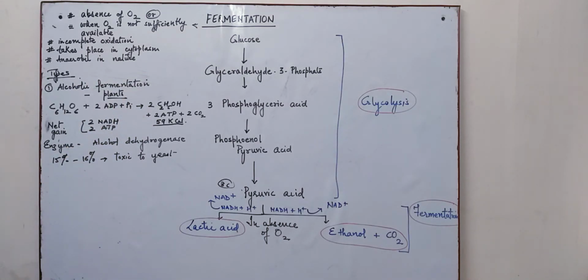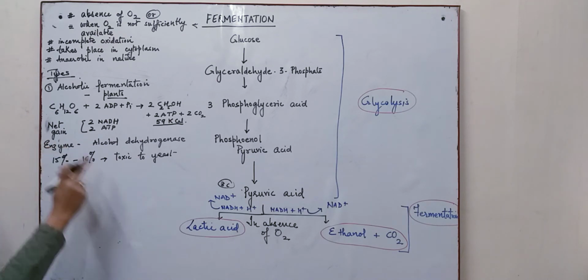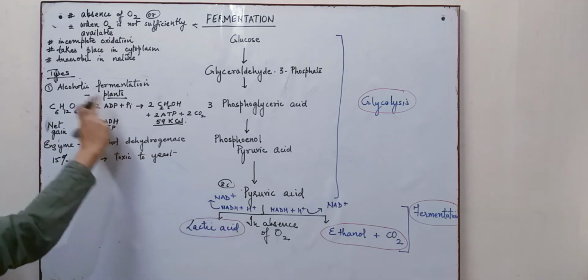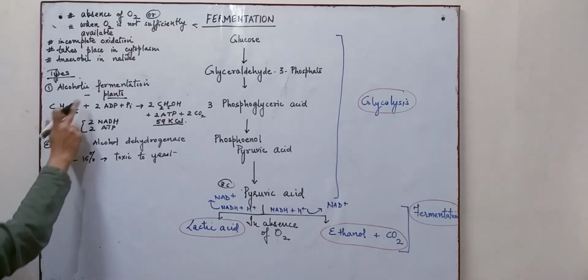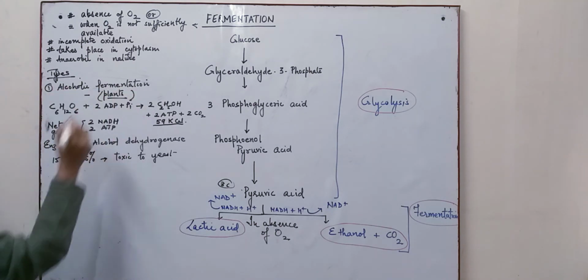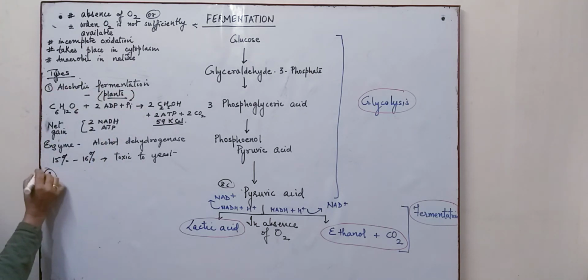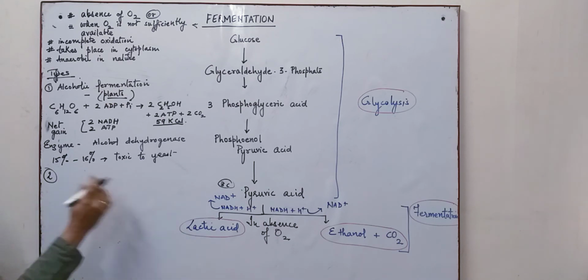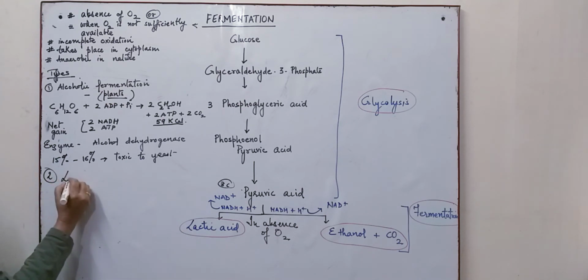Therefore, in order to obtain alcohol-rich beverages, the concentration of alcohol can be increased by the distillation process. We were talking about alcoholic fermentation, which takes place in plants. The second fermentation process is lactic acid fermentation.